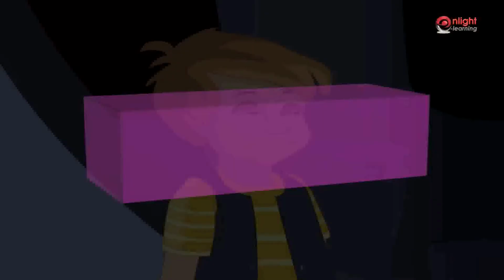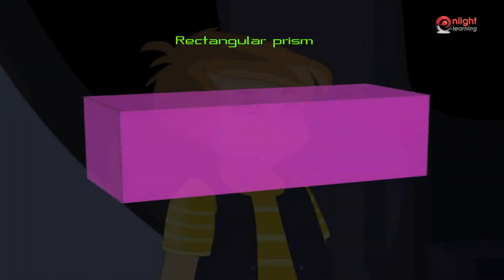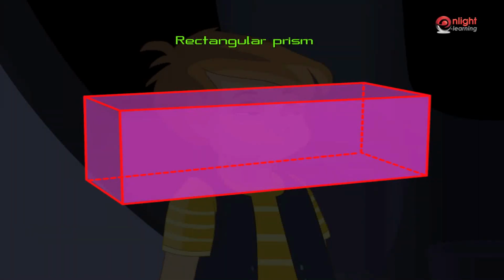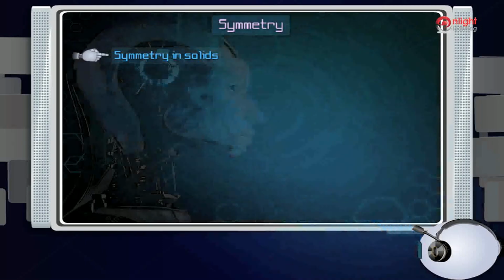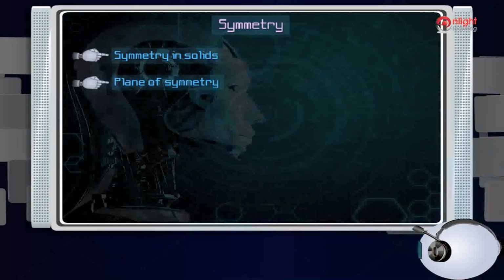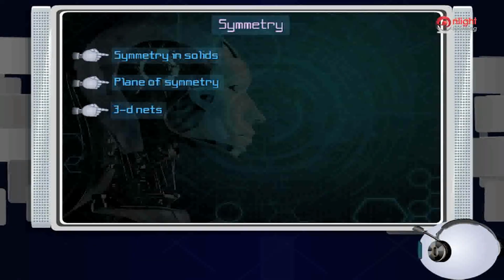This is the shape of a rectangular prism. To obtain the net for a given 3D solid, we mark out the edges of the solid properly. Now we imagine unfolding the figure along the edges. We get a net shape as follows. In this session, you have learned symmetry in solids, plane of symmetry, and 3D nets.